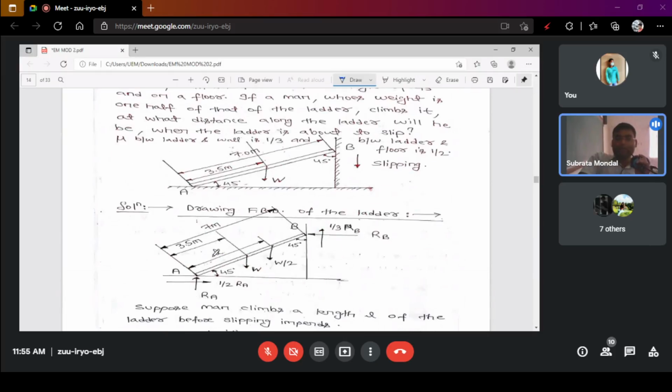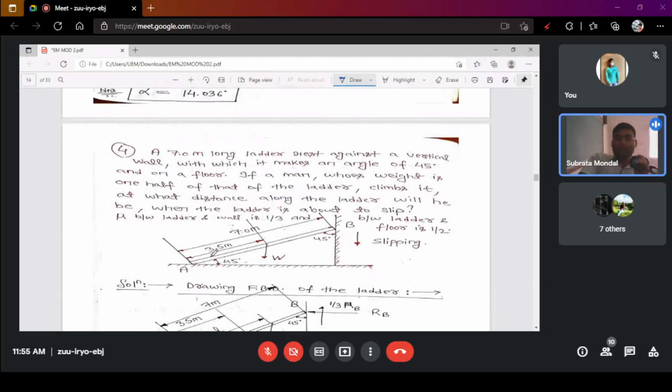Okay, in the same manner, there is a ladder kind of problem. Ladder means all of you know. Okay, so a 7-meter long ladder rests against a vertical wall. So the length of the ladder is up to that. See, one thing you have to understand: the ladder equations are not exactly the same as the previous ones, because in ladder equations there are some considerations that you have to consider.